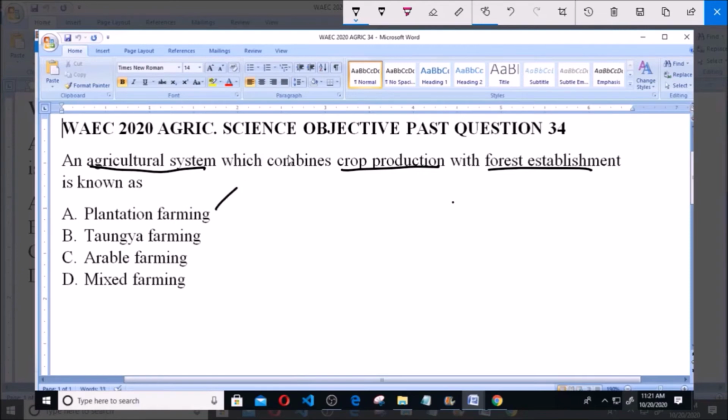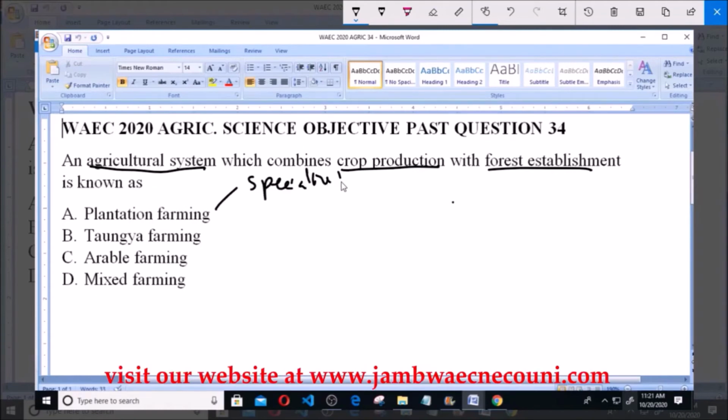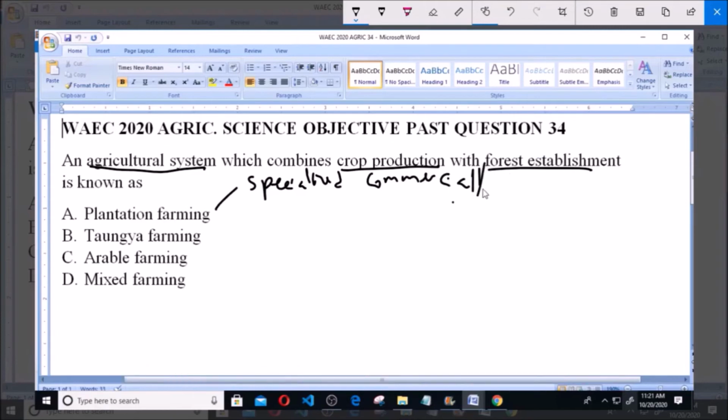Now, plantation farming refers to the specialized, commercial or large scale cultivation of mainly cash crops.